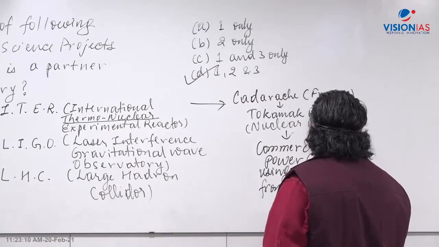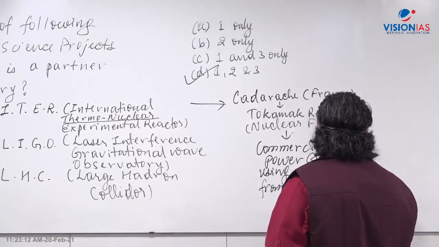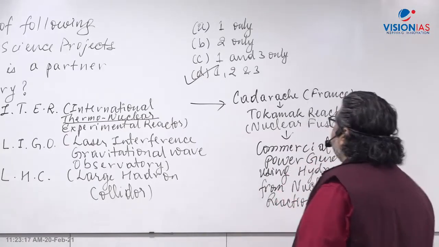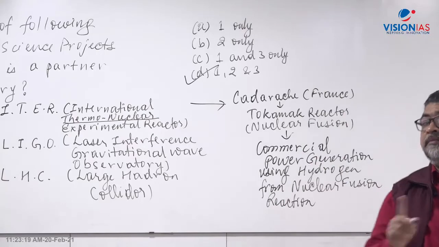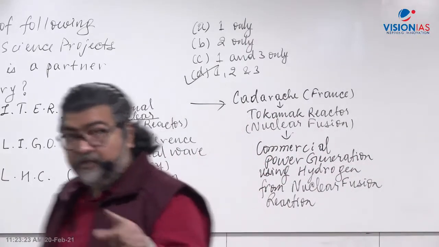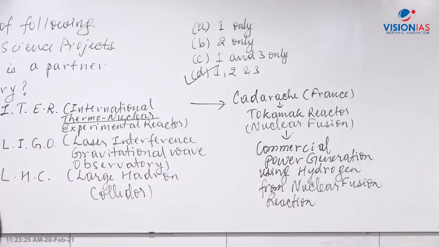And this reactor is now being constructed there, right? Recently China has also developed a similar type of tokamak reactor called the artificial sun. If you are following the current news continuously, you will be aware that China has developed an artificial sun, achieving millions of degrees centigrade in a tokamak type of reactor, which is very similar to this kind of project.